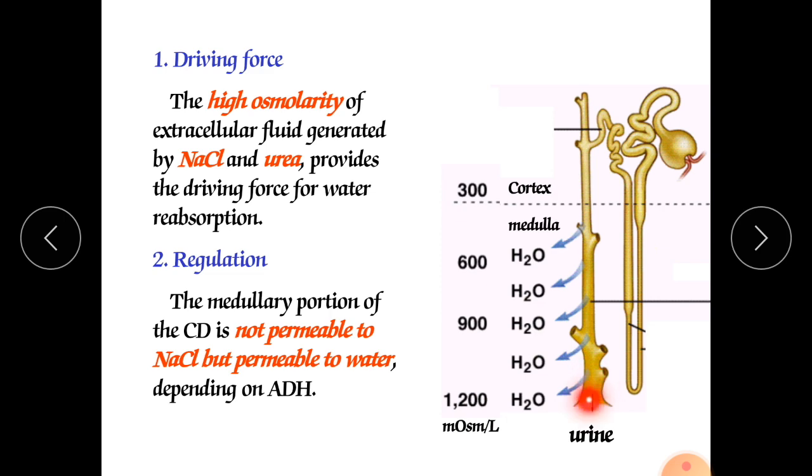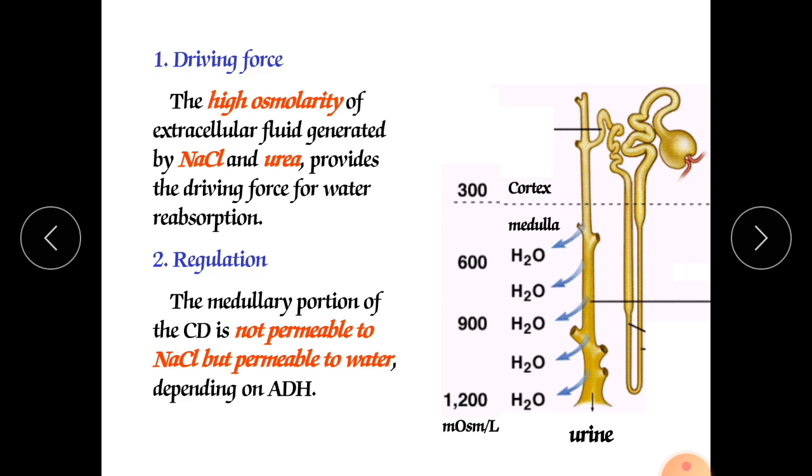It's too much. Earlier it was less. Why did it become much more? Due to the loss of water, because if water is lost from this collecting duct, it will make this urine more concentrated. So the high osmolarity of extracellular fluid generated by NaCl and urea provides the driving force for water reabsorption.